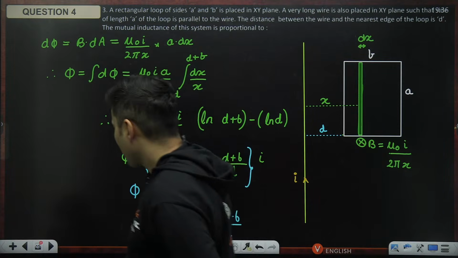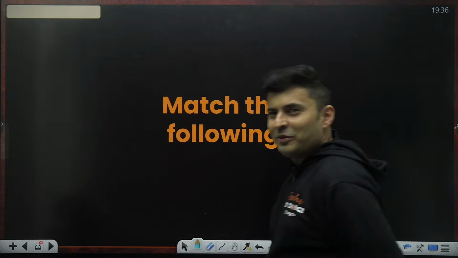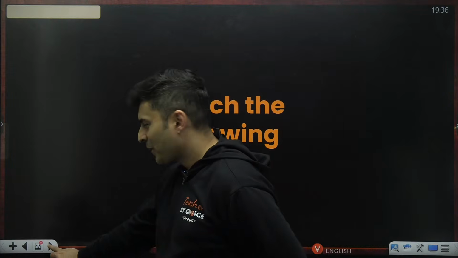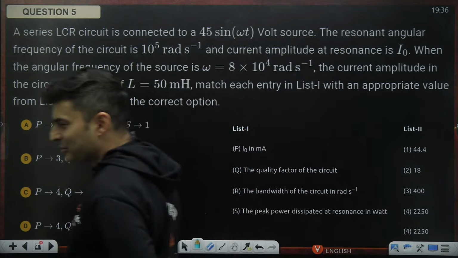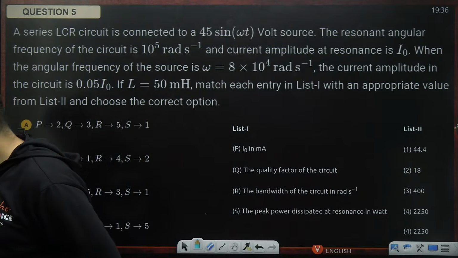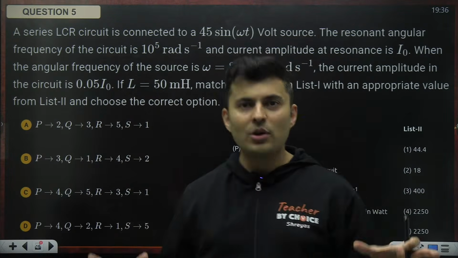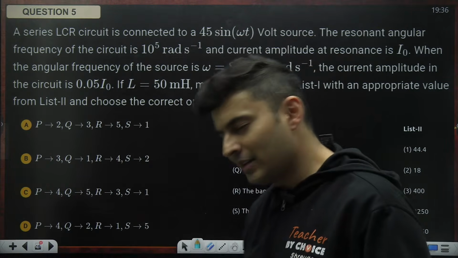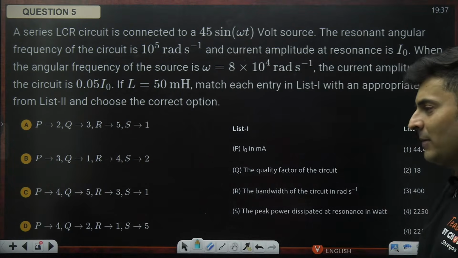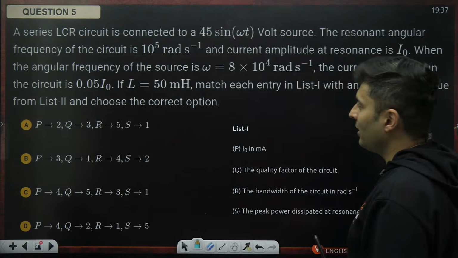Okay. Match the following. Let's do this. Ready for match the following, my dear warriors? All right, everyone, spam the answer, spam the Josh, whatever you are feeling. Yes, sir. No, sir. Okay, sir. Spam it. We have an LCR circuit.